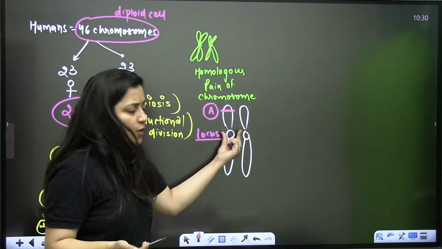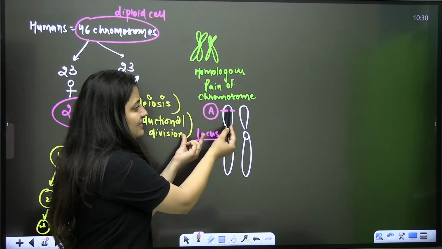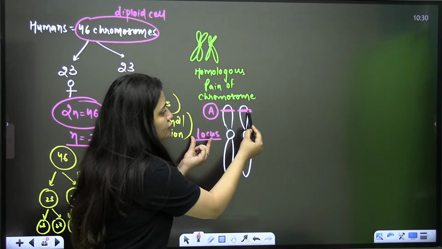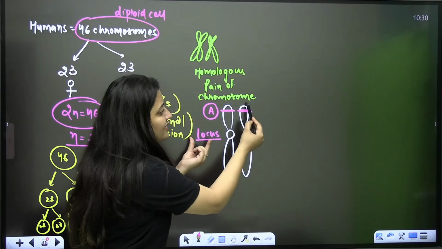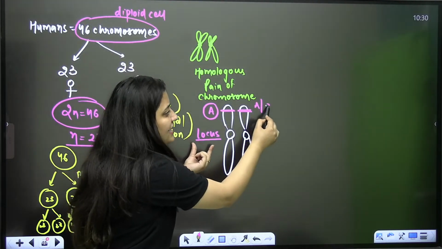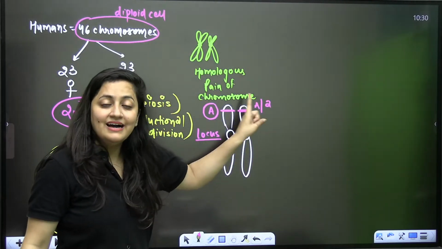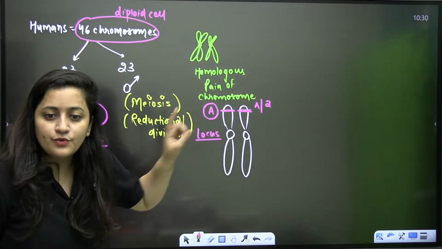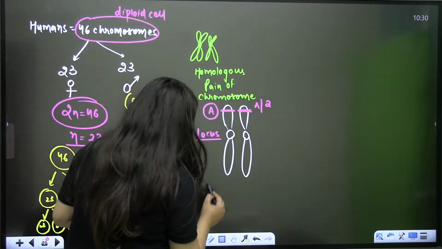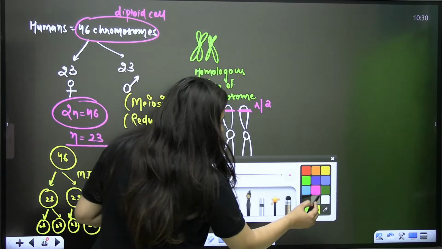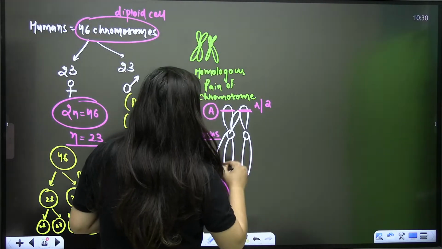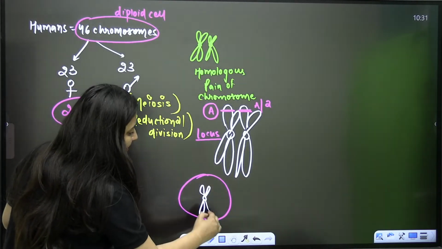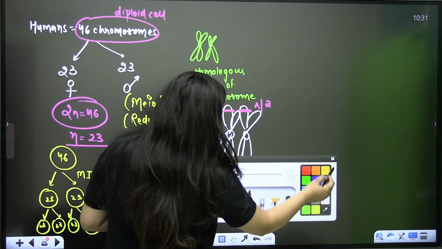If at this locus you have gene A, then in the other chromosome also, here you will get gene A. It can be capital A or small a. The allele can vary, but ultimately the gene is going to be the same. So when there is meiosis and reduction of the chromosome number, one gamete will receive one chromosome out of it.